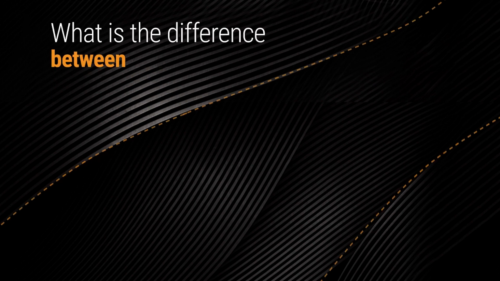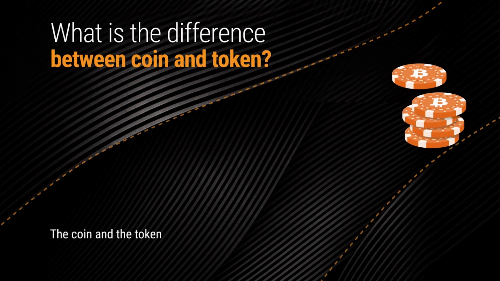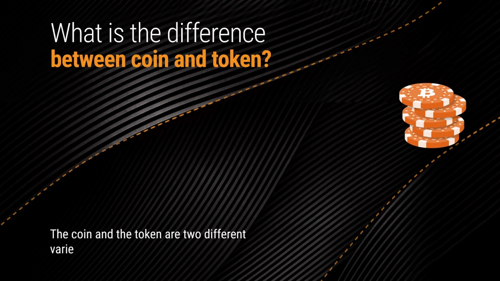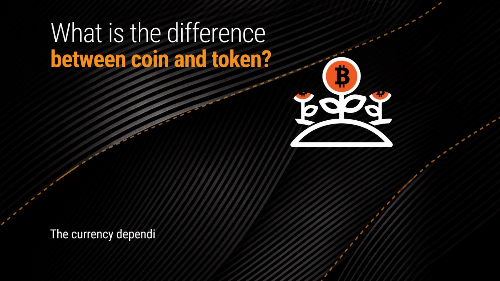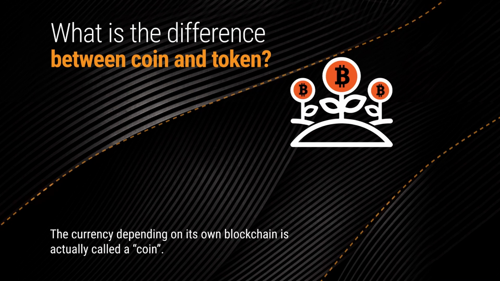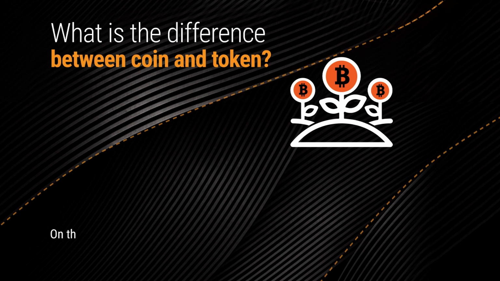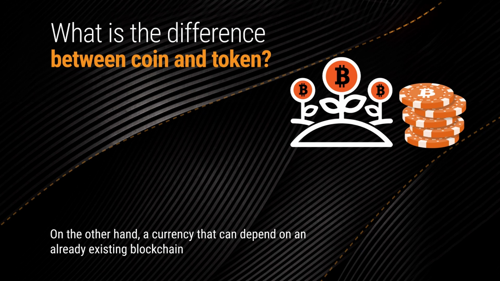What is the difference between coin and token? The coin and the token are two different varieties of currency. A currency depending on its own blockchain is actually called a coin. On the other hand, a currency that can depend on an already existing blockchain is called a token.